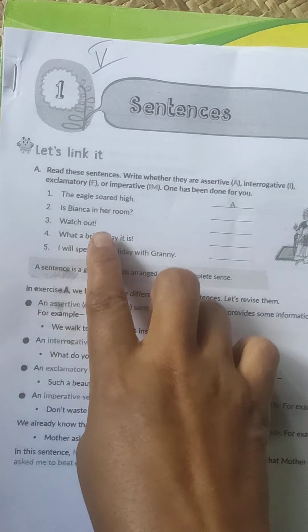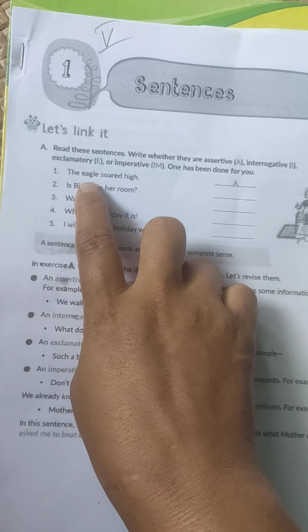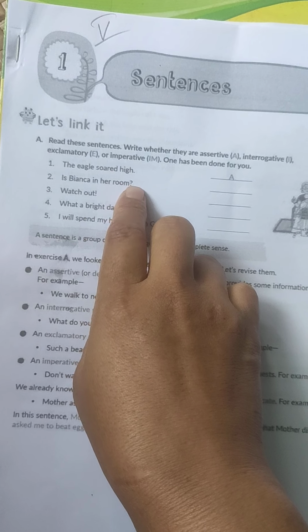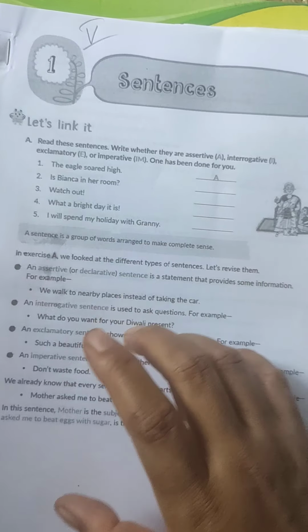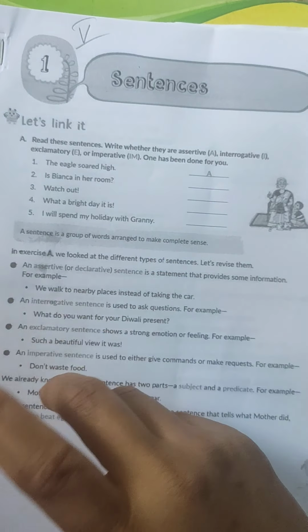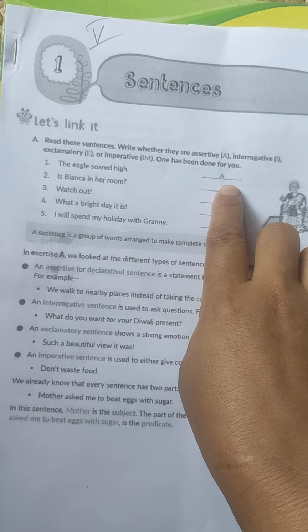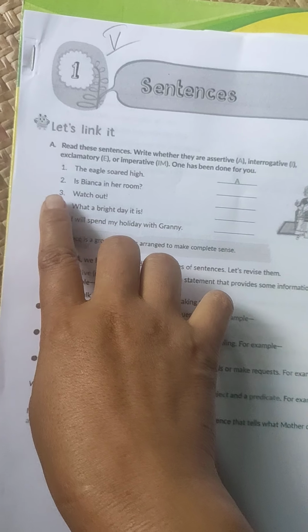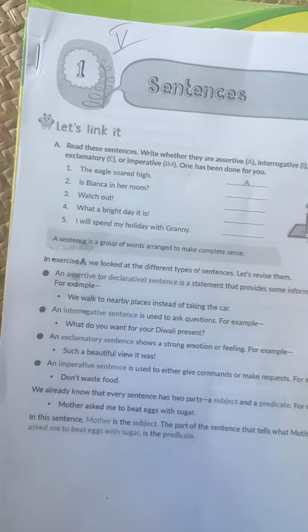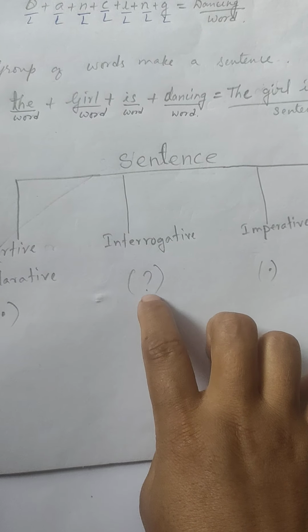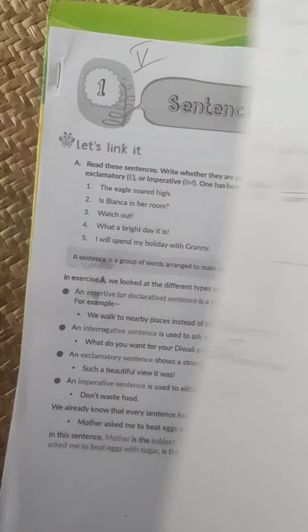Now you understood. Now you see question number 1. The eagle soared high. So definitely it tells or states about an eagle. So it will be assertive. Now, is Banka in her room? You can see a question mark. So what will it be? It will be an interrogative sentence.